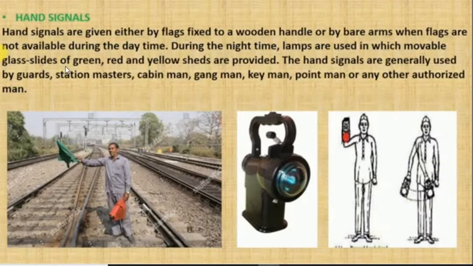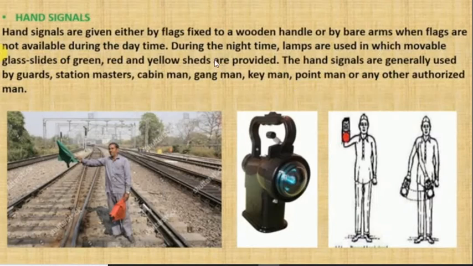When flags are not available during the daytime, see, this signal only works in the daytime. At night, it is very difficult to see this. So these are mainly used in the daytime. But what happens at night time? We use these lamp signals. This is a red light here, and there is a green light also. These lights are specially used at night.